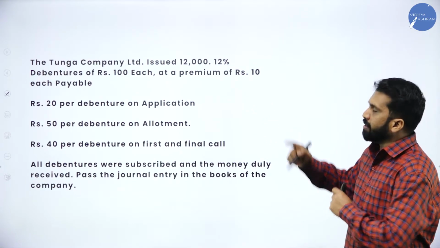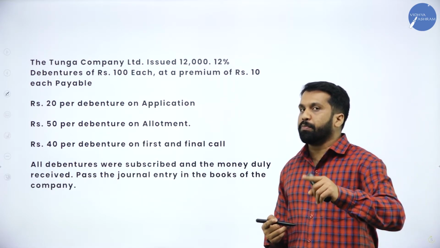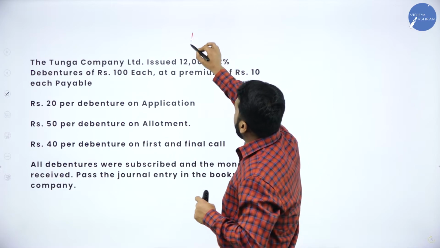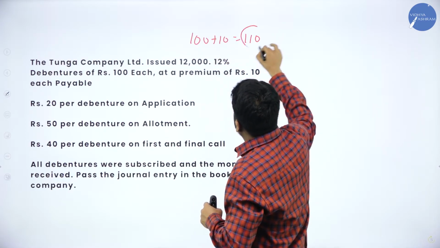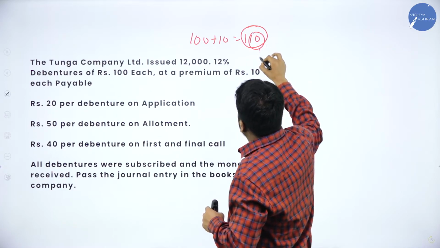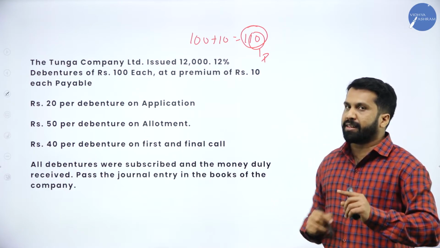Instead of 100, they are selling at what price? 10 rupees more. They are issuing at 10 rupees more. So 100 plus 10, they are issuing at 110. This 10 we call it as premium. That we have to take separately.